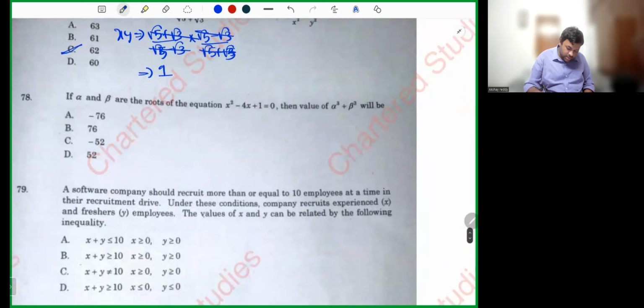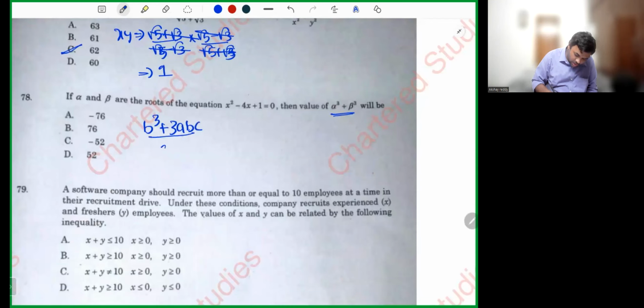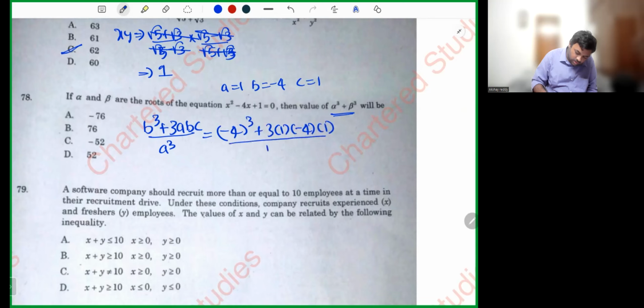78 is asking alpha cube plus beta cube. Now, what is alpha cube plus beta cube? If you remember, I have given summary notes also what I gave you. It is b cube plus 3abc divided by a cube. A is 1, b is minus 4, c is 1. Minus 4 cube plus 3 into 1 into minus 4 into 1 whole divided by a cube.